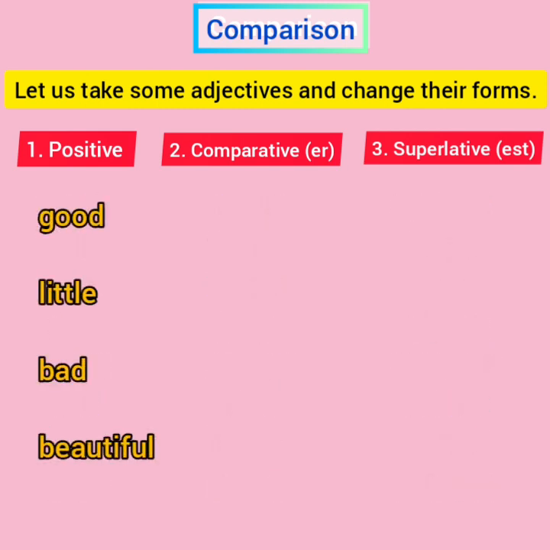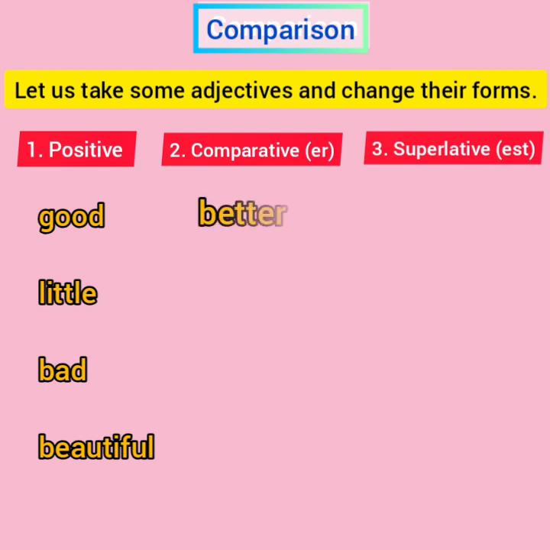Good, little, bad, beautiful. They are a little unusual, and these adjectives do not change in the comparative form to er and est. Okay, so let's see what we can change it to.